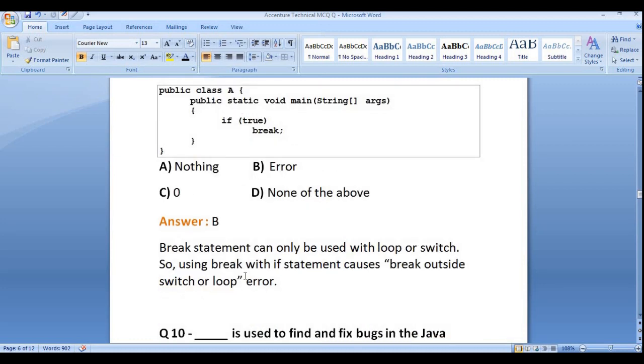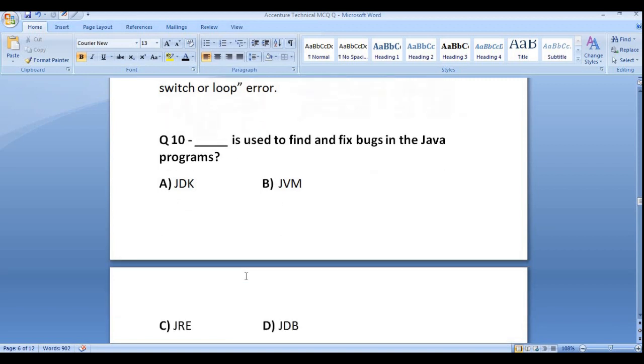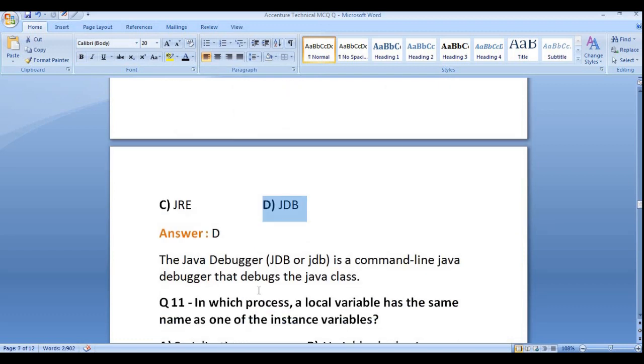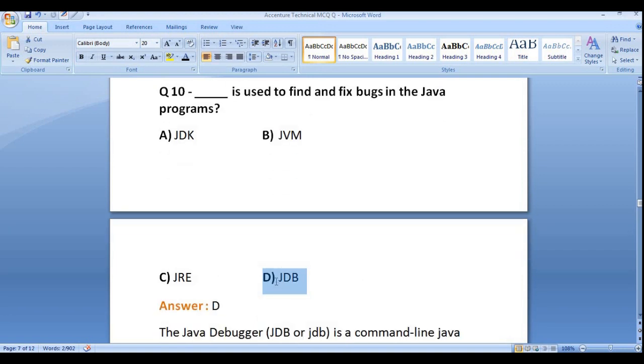So I hope you get a clear idea about this. Now let's move to the 10th question. What is used to find and fix the bugs in the Java program? It's JDB, the Java debugger. JDB is a command line Java debugger that debugs the Java class. This is the subjective question.